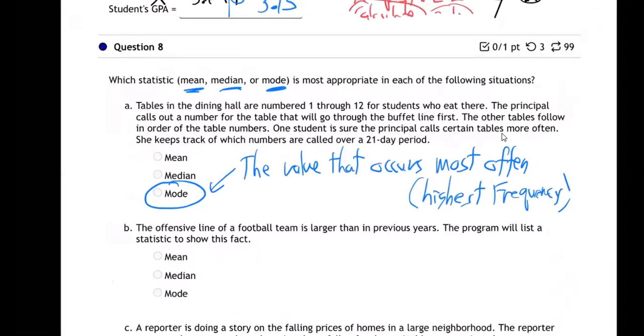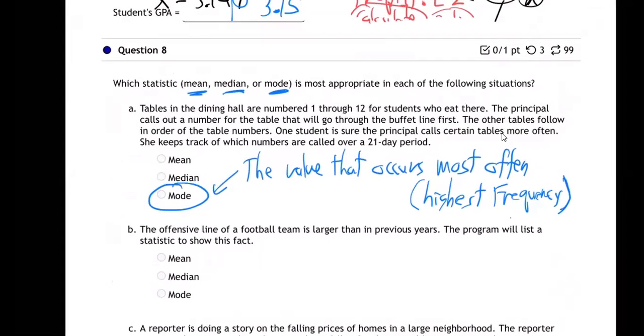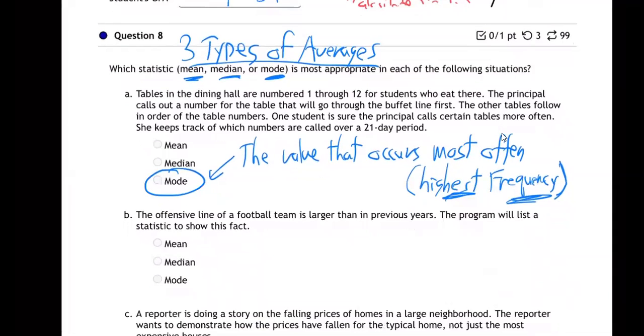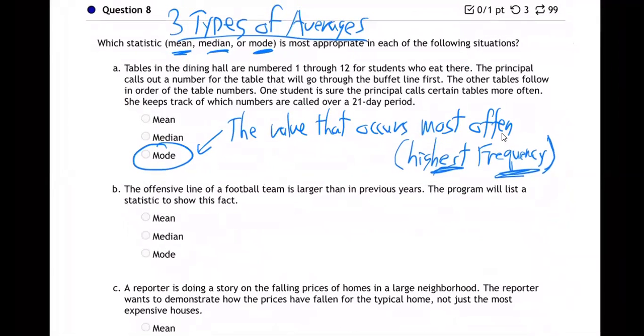So that's what mode is. It's the value that occurs most often with the highest frequency. It's a kind of average. These are three types of averages, and they are used in real life society. And so it's valuable for you to understand how they're all three kinds of averages and why we use them.